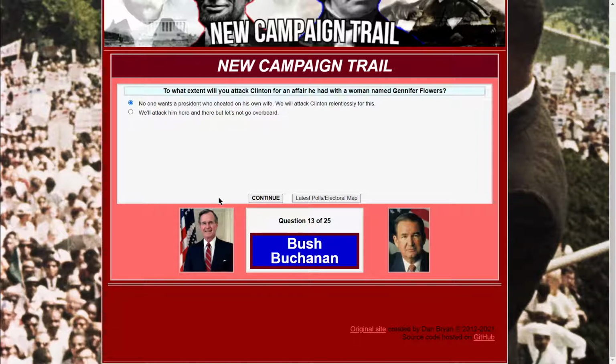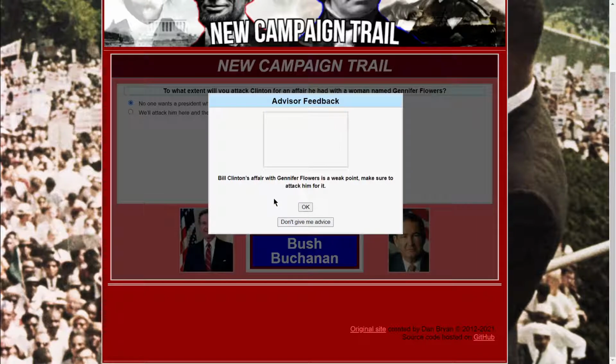So should we attack him relentlessly? I mean, I kind of have to. I'm losing, so. Bill Clinton's affair with Jennifer Flowers is a weak point. Make sure to attack him for it. Okay, good.